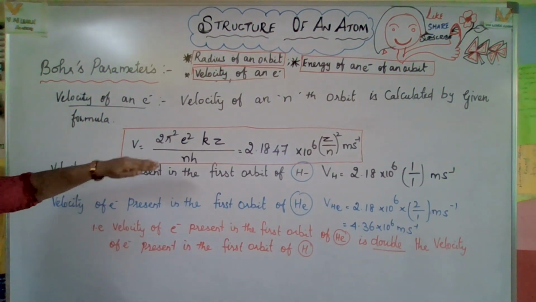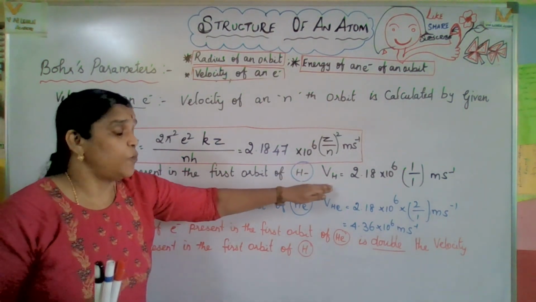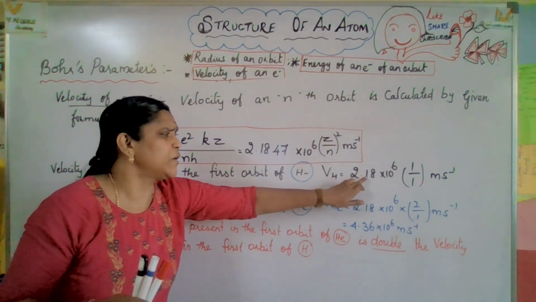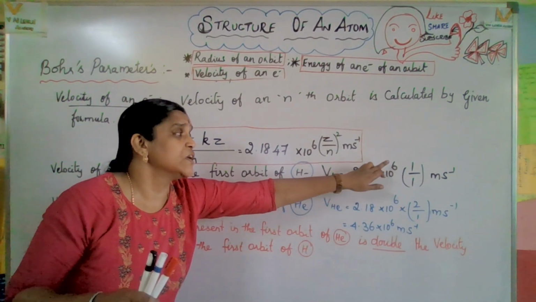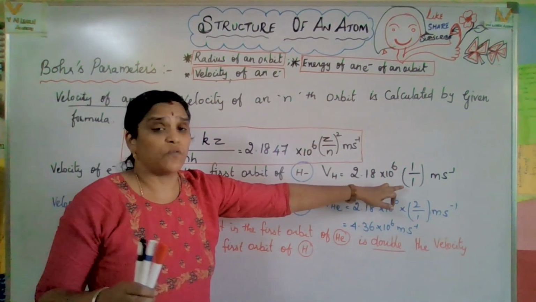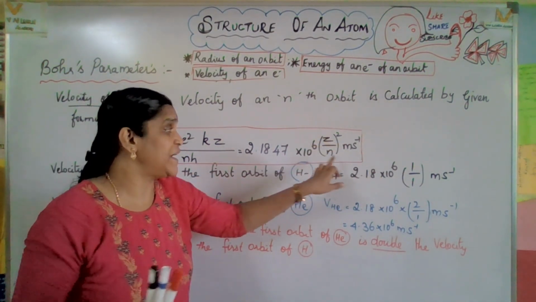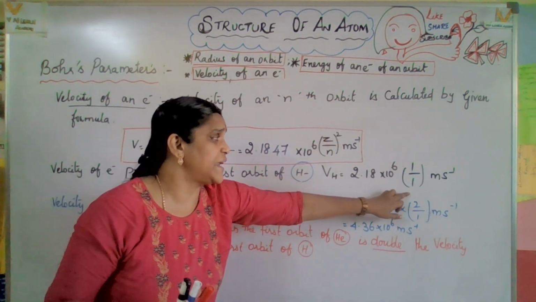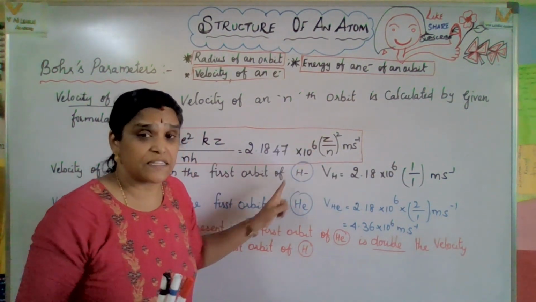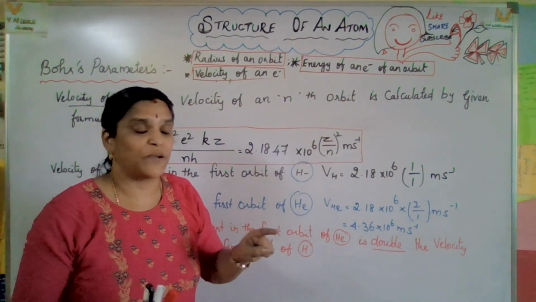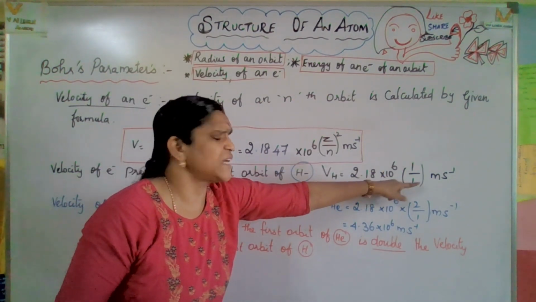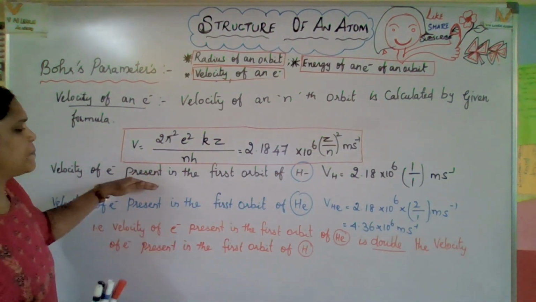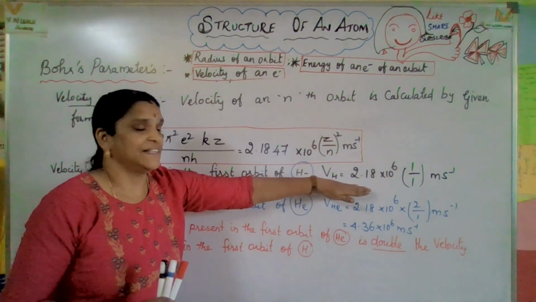Velocity of the electron present in the first orbit of hydrogen, Vh, is equal to 2.18 into 10 to the power of 6 into 1 by 1. What do I mean by 1 by 1? Atomic number divided by n squared. So the atomic number is 1, hydrogen's atomic number is 1, and n is the first orbit only. So 1 by 1 meter per second. They may ask the question: what is the value of the velocity of the electron present in the first orbit of hydrogen?